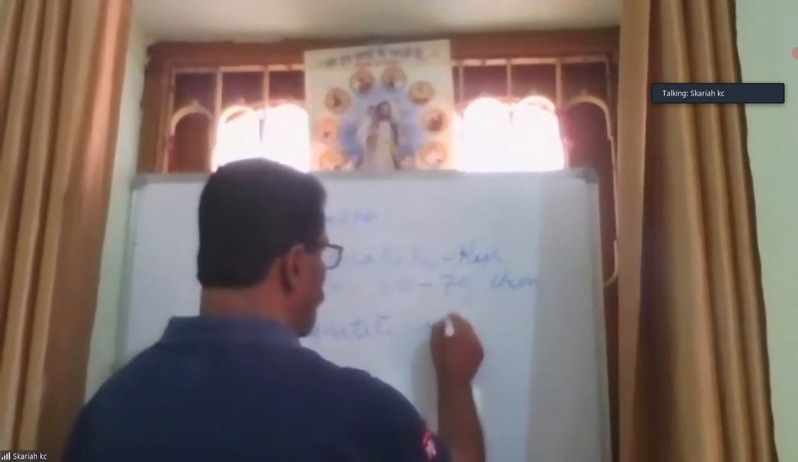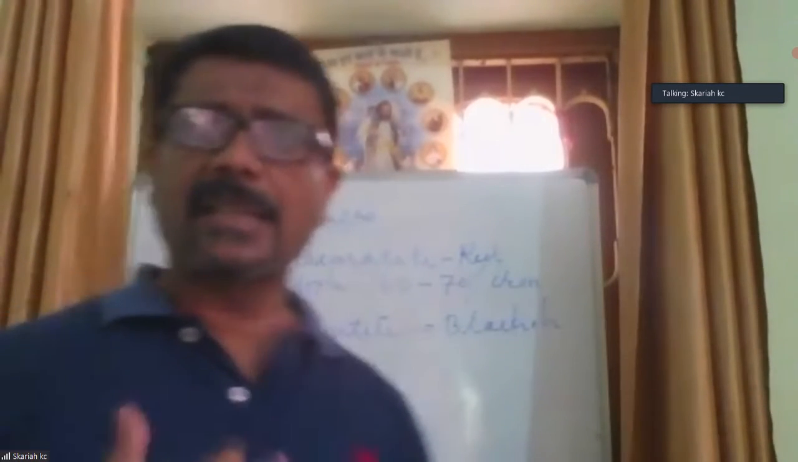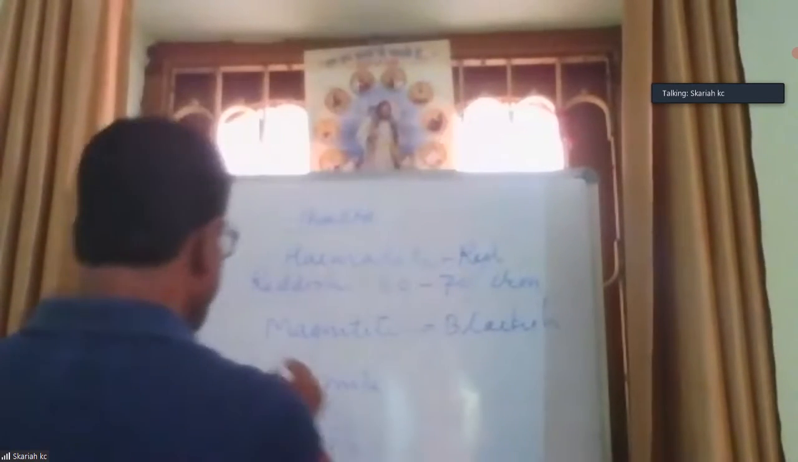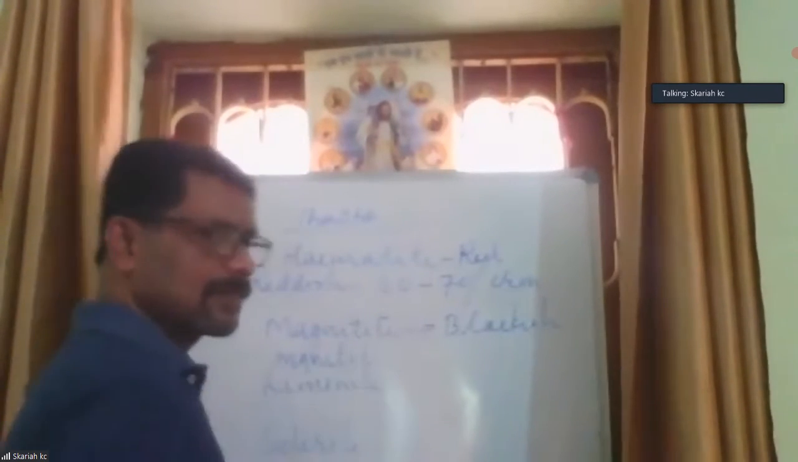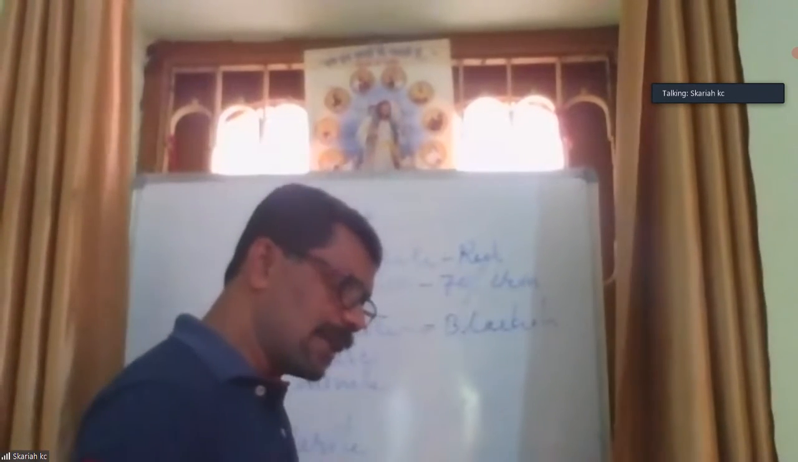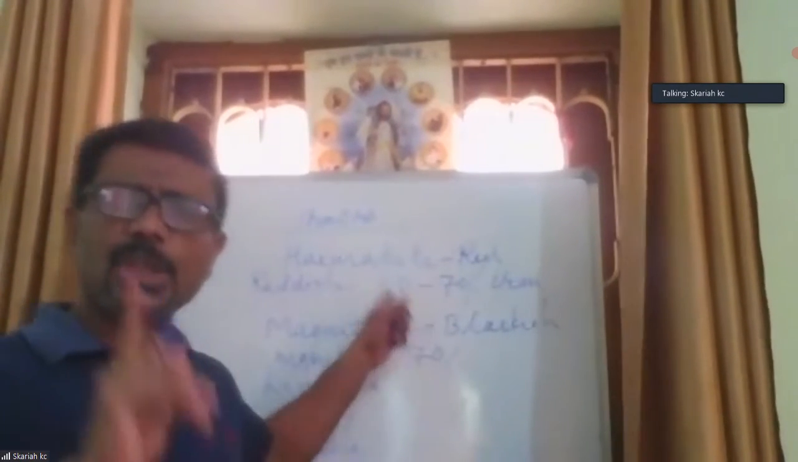Next one is magnetite. Magnetite is black in color, sometimes dark brown to blackish, and it has magnetic properties. It attracts iron objects. That is why it is called magnetite. From this one we can obtain more than 70% iron, whereas here it is 60 to 70%.